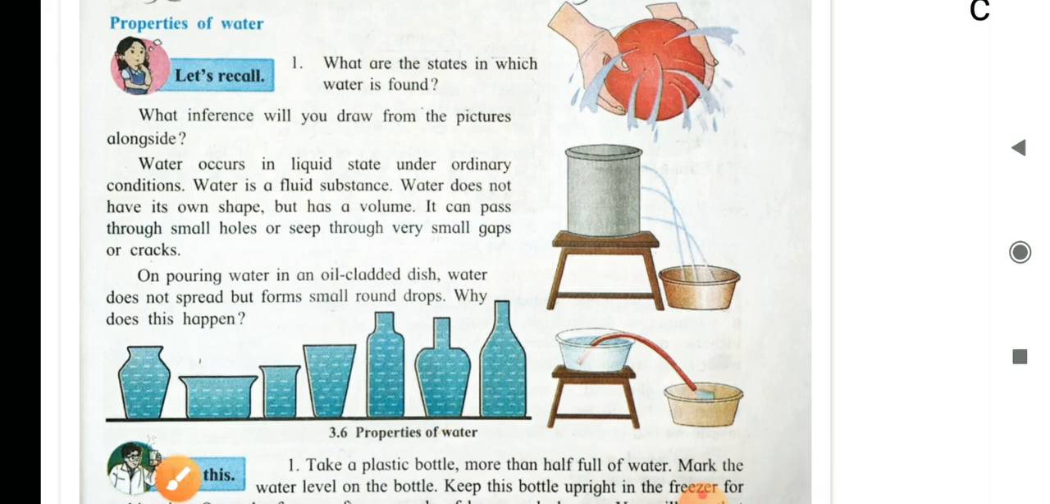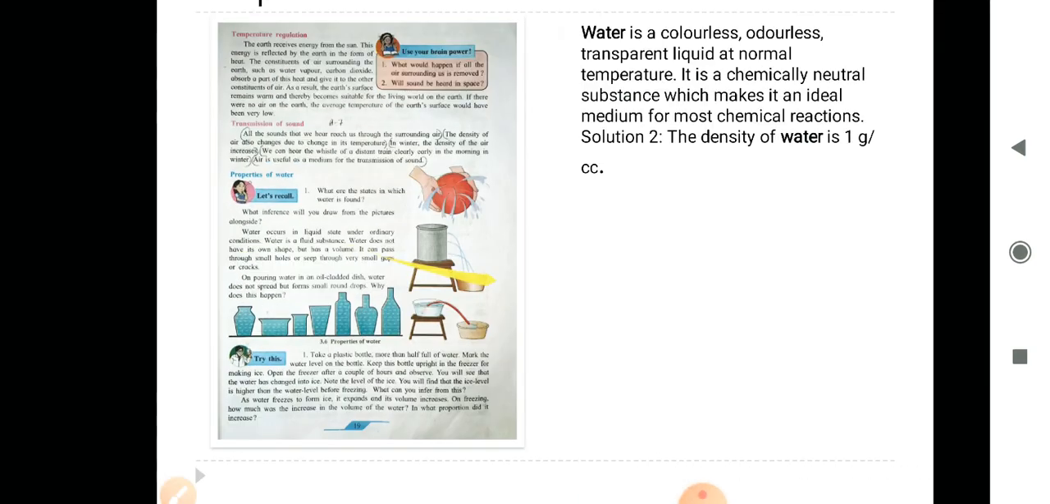Why does this happen? Because water is denser than oil, it is unable to spread on the oil, so droplets are formed. Now let us see further.